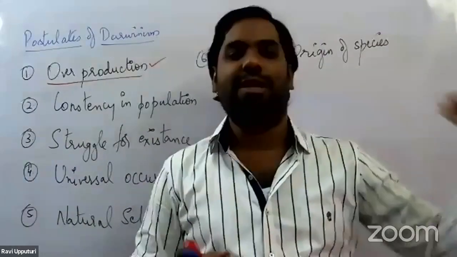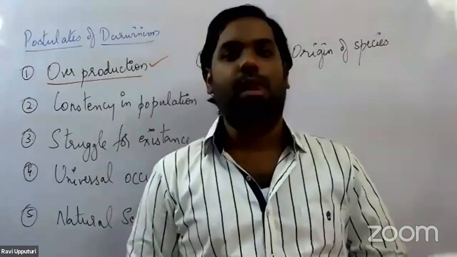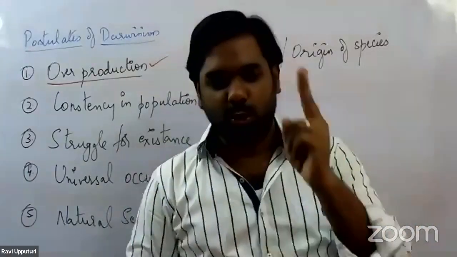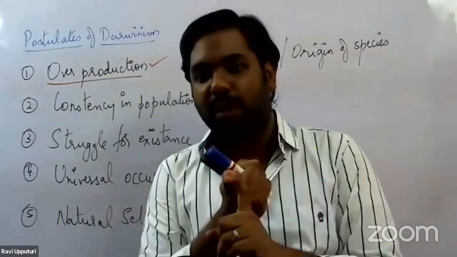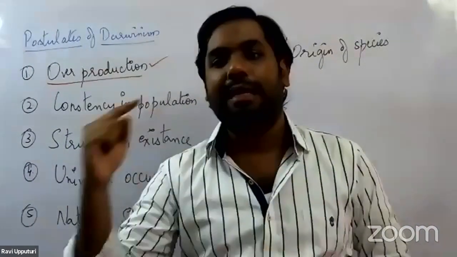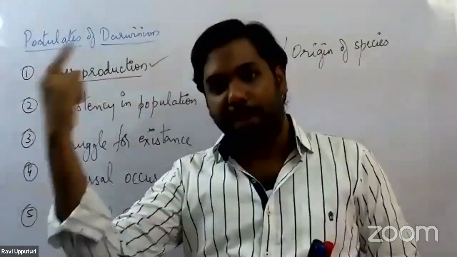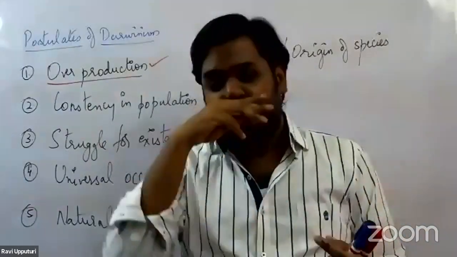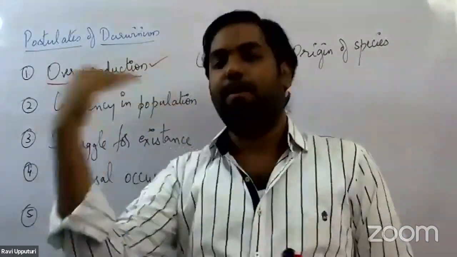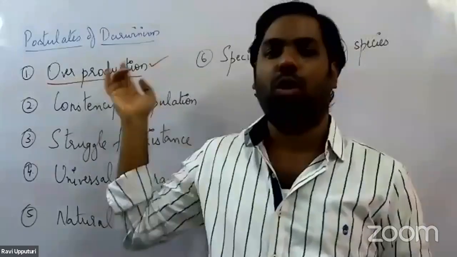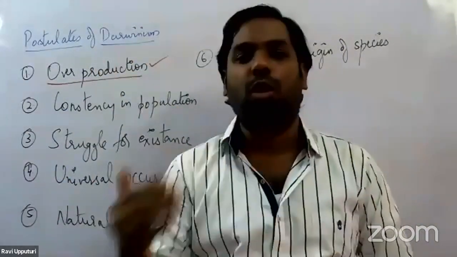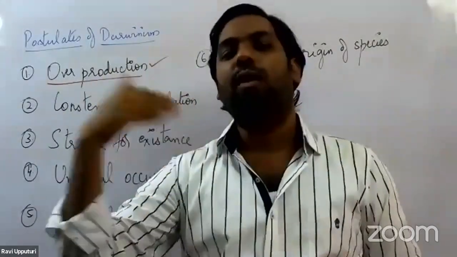Principles of population, an essay on the principles of population. So what Thomas Malthus said in that particular paper, we spoke about two things. One is increase in the population. The population increases in geometric progression, whereas the food increases in arithmetic progression. Because there is increase in geometric progression, there is overproduction of organisms happening. So the first postulate, he starts talking about production of more and more animals.